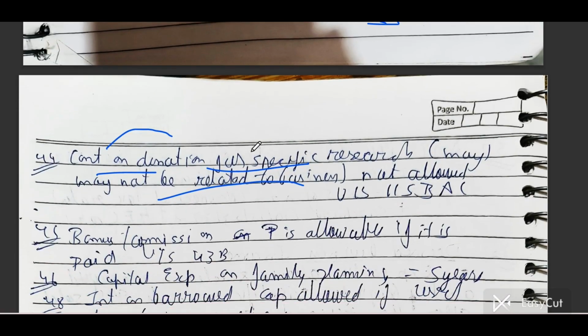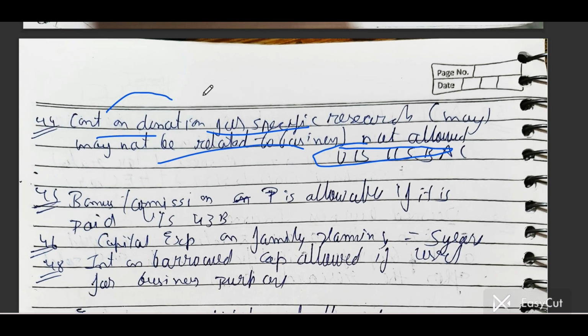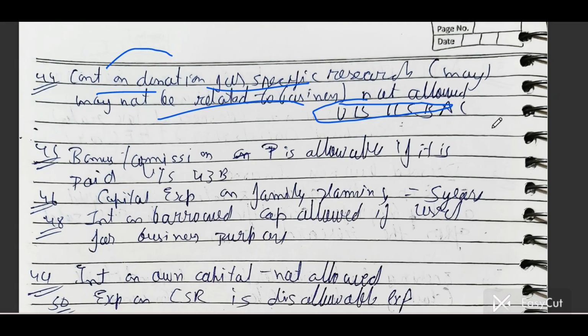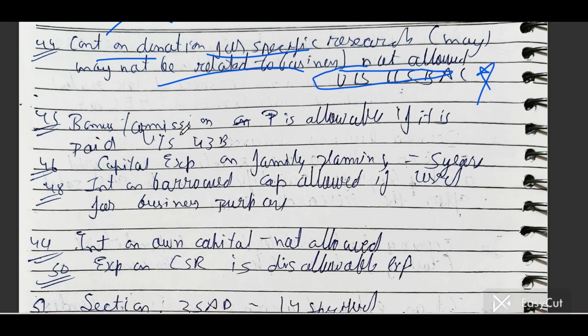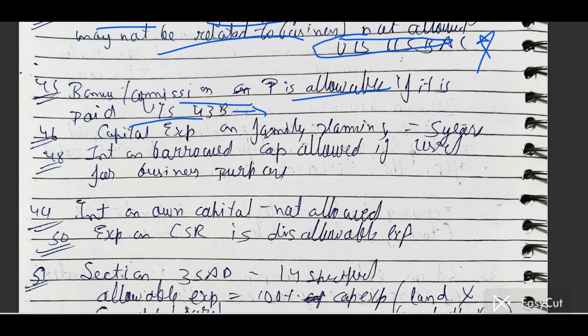But if you are making any contribution towards specific research, then it is allowed under the old regime. Under the new regime, no contribution or donation for specific research is allowable. Okay, important, you used to ask about this adjustment. Bonus and commission are allowed if paid, provided you fulfill the condition of section 43B.